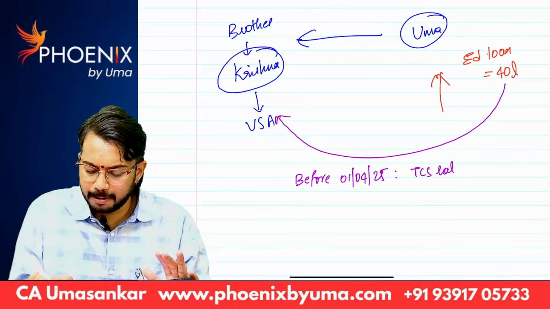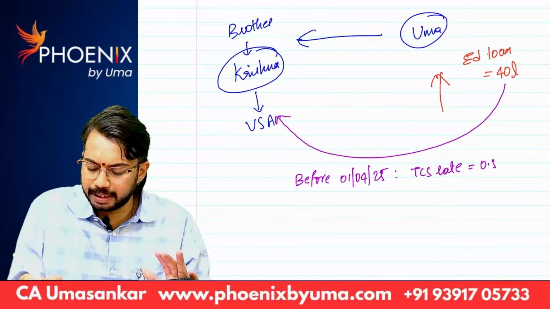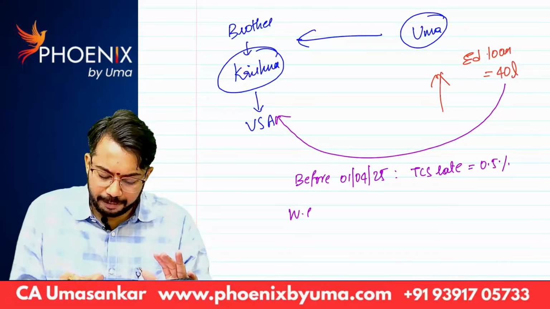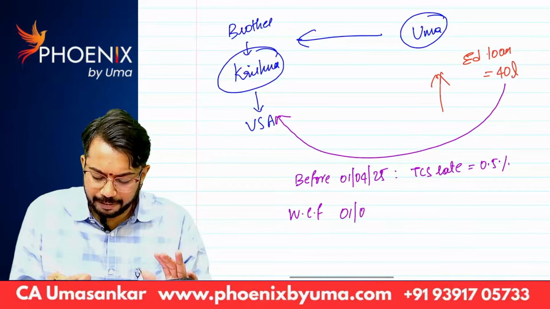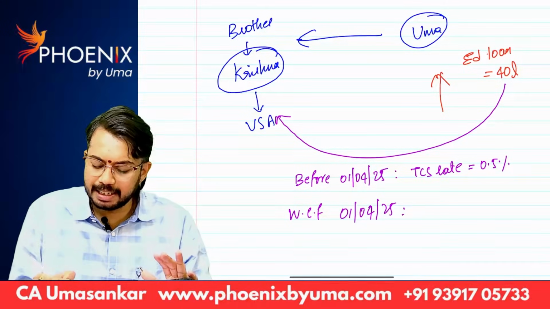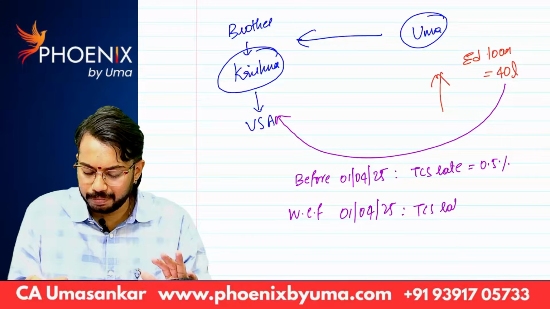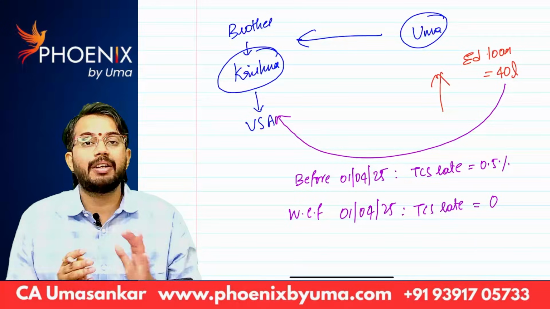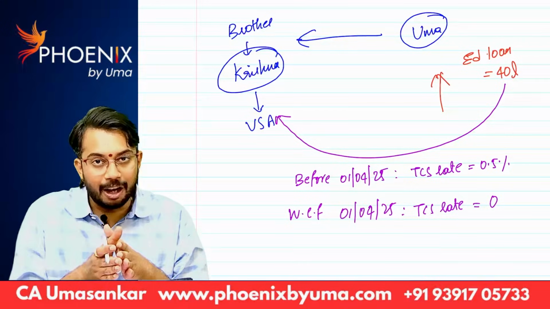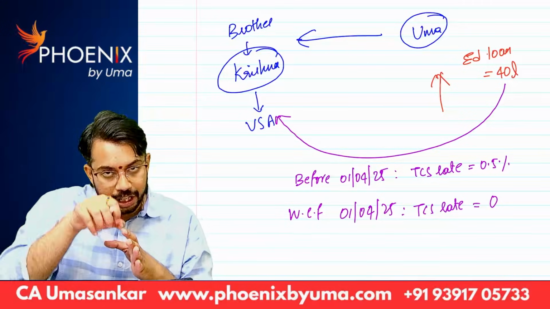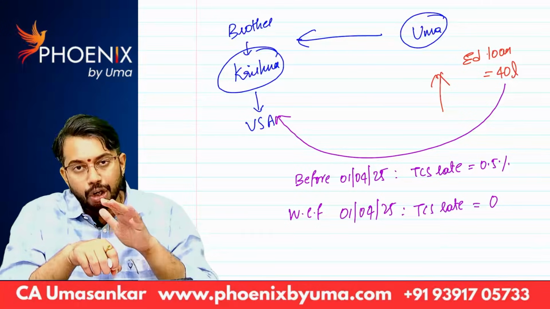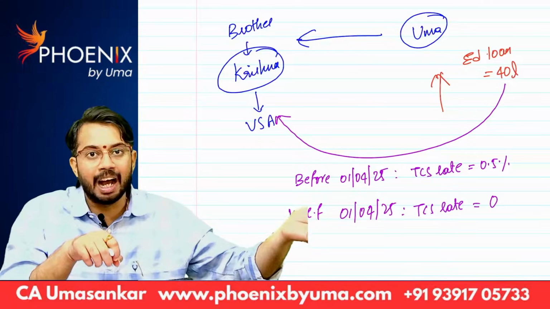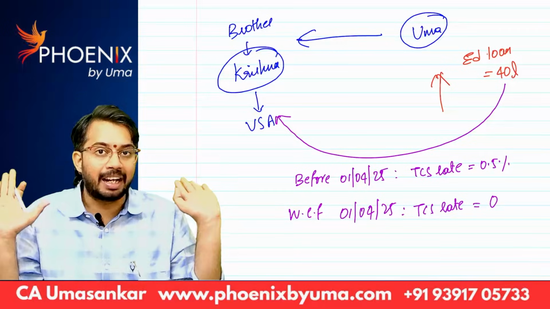TCS rate is 0.5%. But with effect from 1st April 25, TCS rate is 0. That means what? From 1st April 25 onwards, if you take any education loan and that education loan you have remitted outside India, no TCS will be collected.